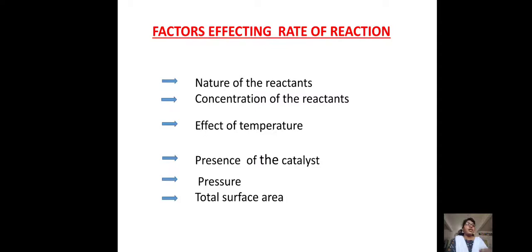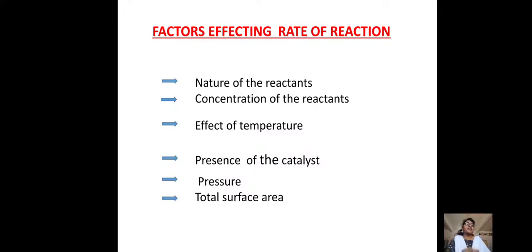See, the first one is the nature of the reactants. The second one is concentration of the reactants. The third one is effect of the temperature, then presence of the catalyst, then pressure and total surface area. So factors are too important because production of the product will increase, or the rate of reaction will decrease or increase, we can know. With that we are going to apply it for the production of our products.